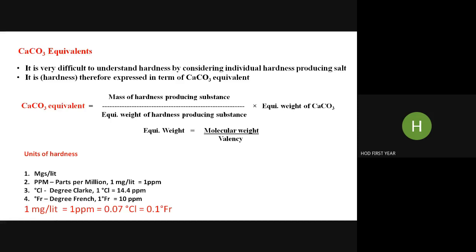Now we will solve numerical problems which are usually asked in university examinations. So you should have pen and paper with you, and a calculator also. Okay, are you ready?